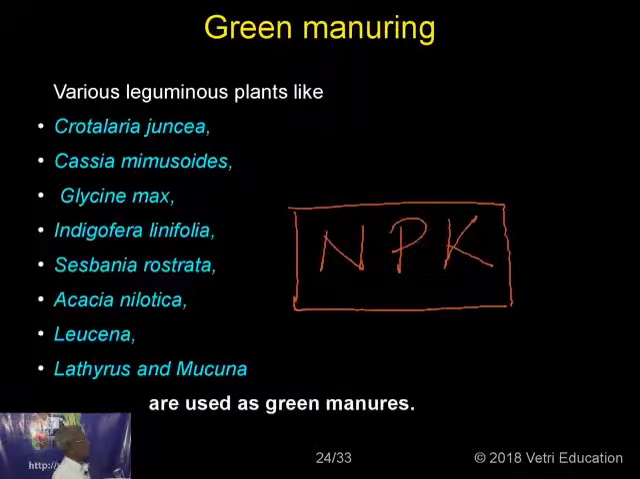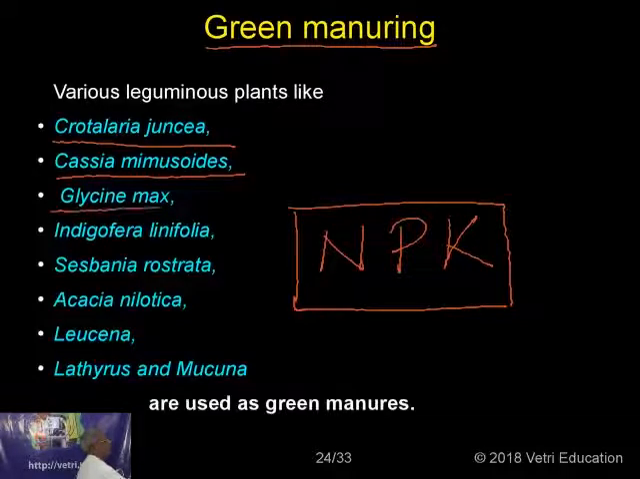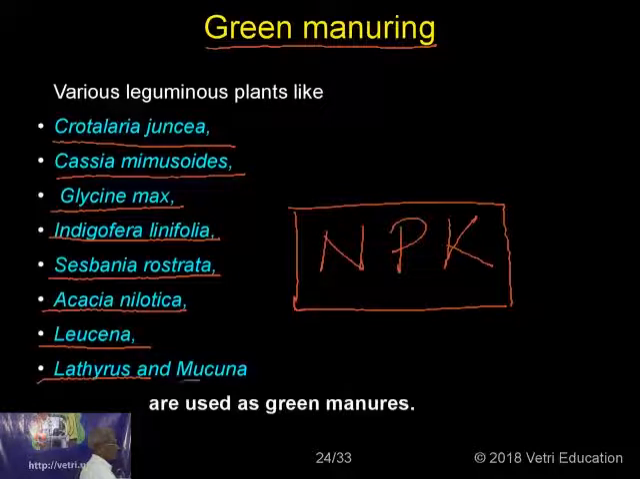So to avoid that, nowadays the concept is that we have to use green manure. Crotalaria juncea, Cassia mimosoides, Glycine max, Indigofera linifolia, Sesbania rostrata, Acacia nilotica, Lucerne, Lathyrus, and Mucuna. So these are some of the plants which are used for green manuring. Most of them are very big trees. Normally branches are cut, and then these cut branches are buried under the soil.